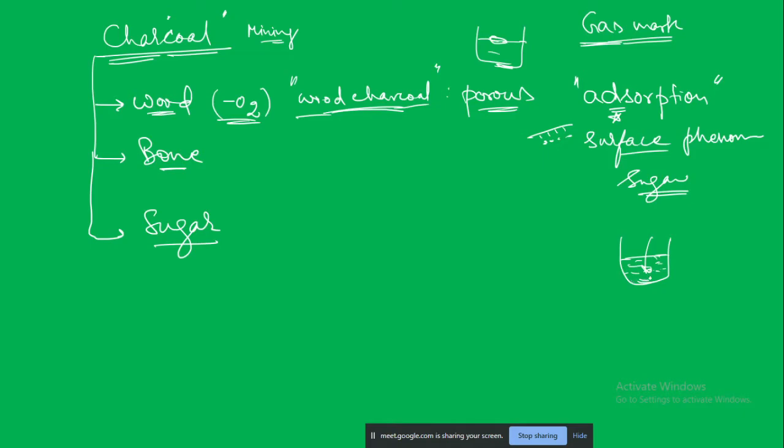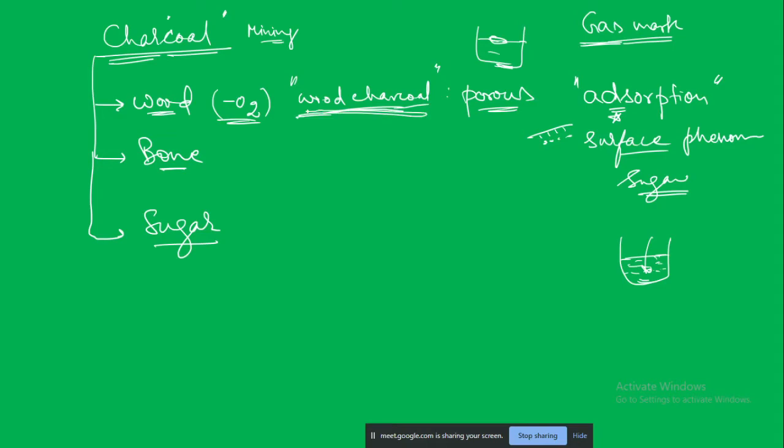So what has happened is this wood charcoal has adsorbed all that dye. Okay, it has a huge surface area, very porous material, finely ground. It will adsorb all that material. Okay, so these are some common uses of wood charcoal.